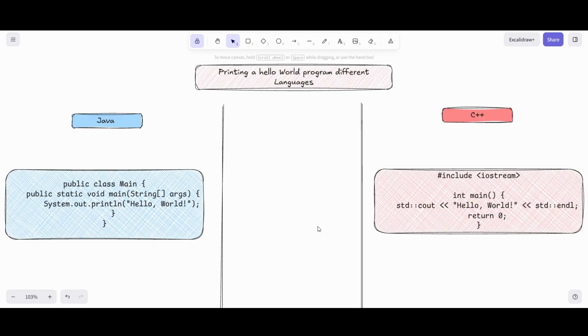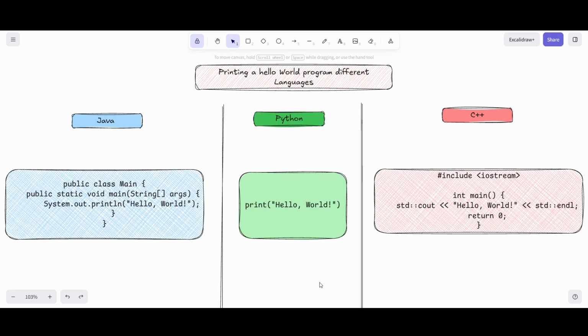This is the C++ syntax to print a Hello World program. In the middle, I am taking Python as an example. It uses just 1 line. There are no semicolons and no library imports required. I think you understand why everyone is using Python.